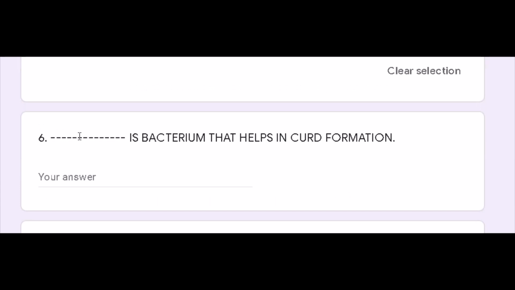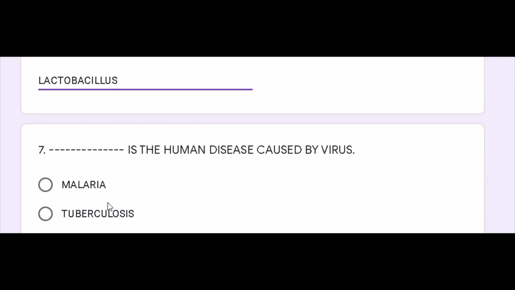Dash is the bacterium that helps in curd formation. Which bacteria is helpful in the formation of curd, responsible for the formation of curd? I think we have also done that in class 7. So lactobacillus is the bacteria which is responsible for the formation of curd. The curd which you eat every day, the whole process of conversion of milk into curd, is done by a bacteria called lactobacillus. We will move to question number 7 now.